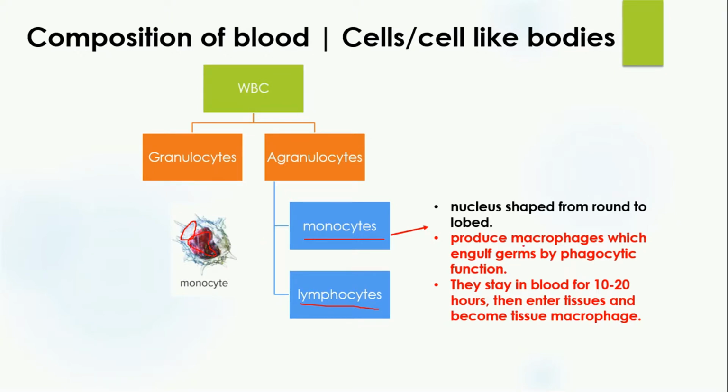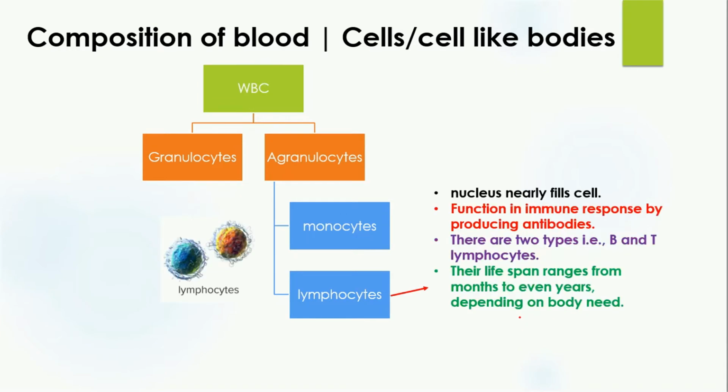They produce macrophages which engulf germs by phagocytosis. They function in defense, so whenever any pathogen gains entry inside the body, they are going to produce macrophages. These macrophages attack the germs, and with the help of phagocytosis, they destroy those germs. Their lifespan is about 10 to 20 hours, and after that they enter the tissues and become tissue macrophages.